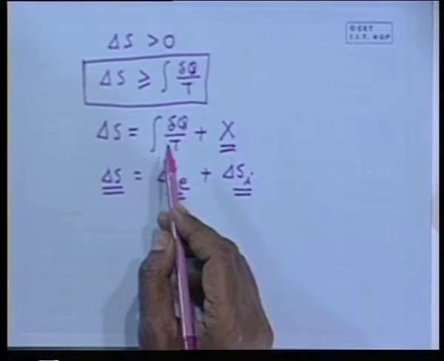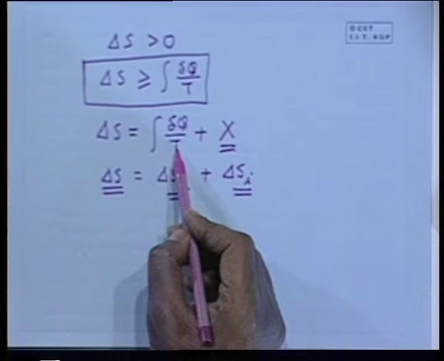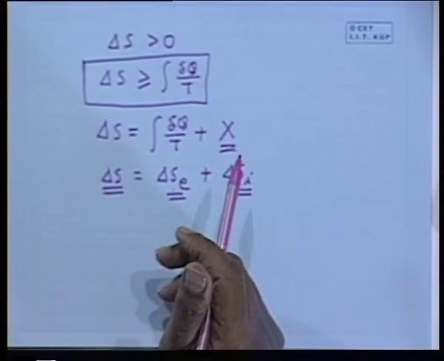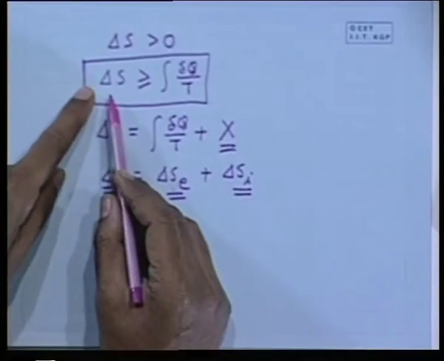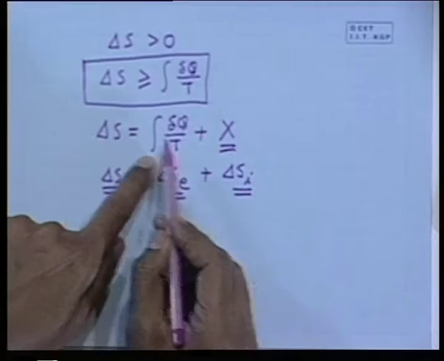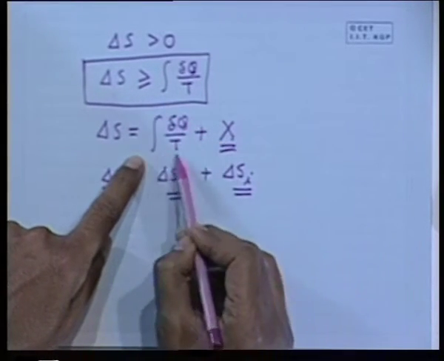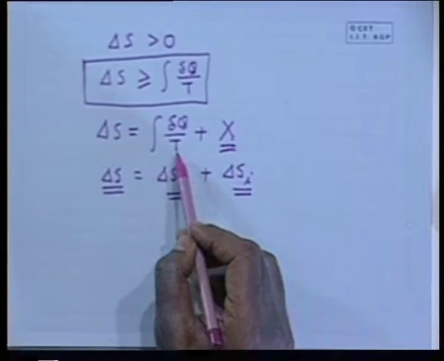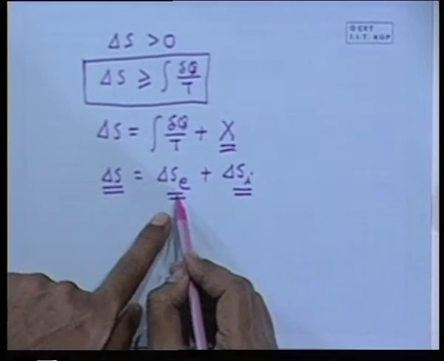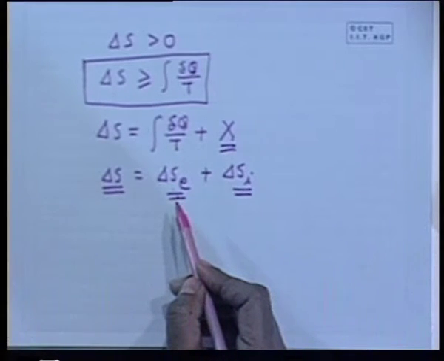That means for any process, you see that del q by T for an irreversible process has not been given the status of entropy change, because it is not a point function. So it is always less than the entropy change, or the entropy change is always greater than this quantity. If I make an equality by a number x which is greater than 0, then I give a name to del q by T for an irreversible process: the entropy change due to external irreversibility, which is the counterpart of del q by T in a natural process.